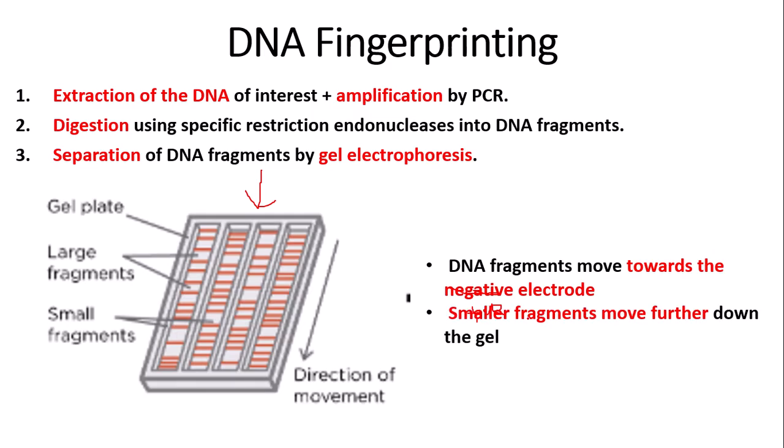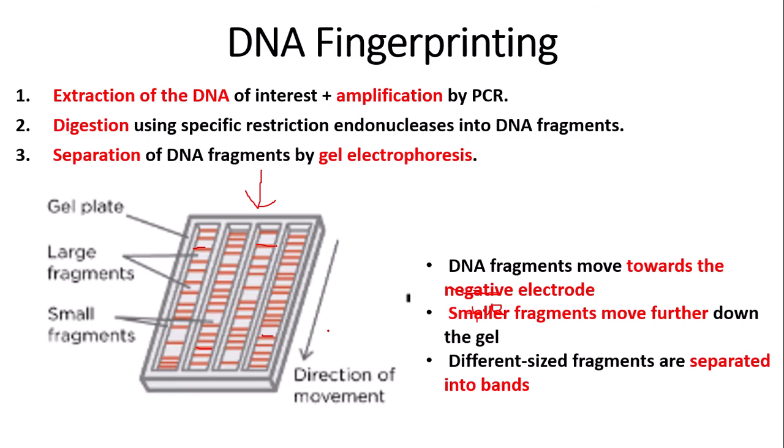However, smaller fragments, so those with fewer DNA base sequences, move further down the gel as they are lighter, and larger fragments move a shorter distance. So larger fragments are found near the top of the gel, and smaller fragments settle near the bottom. And these different sized fragments are separated into bands.